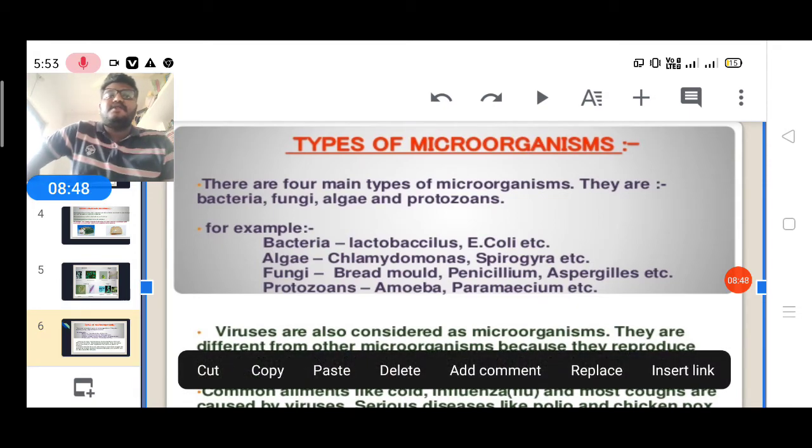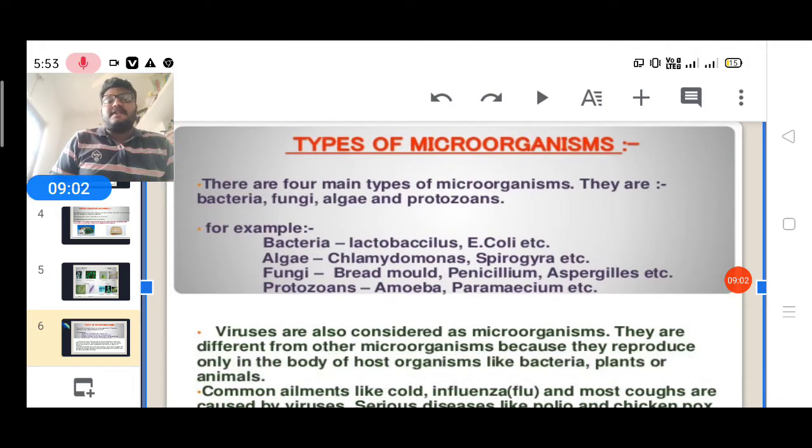And protozoa: you have heard about amoebic dysentery, which you studied in 7th class. That is present in drinking water. If they are present, there will be amoebic dysentery. Lots of watery stool and vomiting, and cholera will take place. And the slipper-like shape is called Paramecium. Okay, Euglena. These are examples of protozoa.